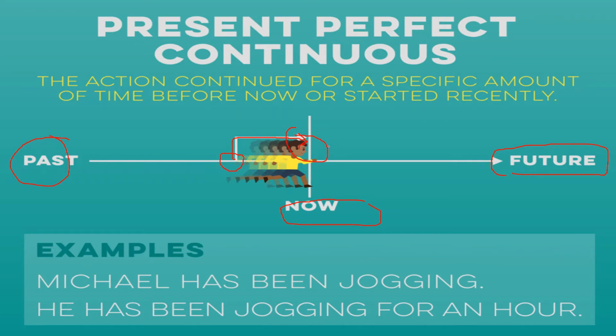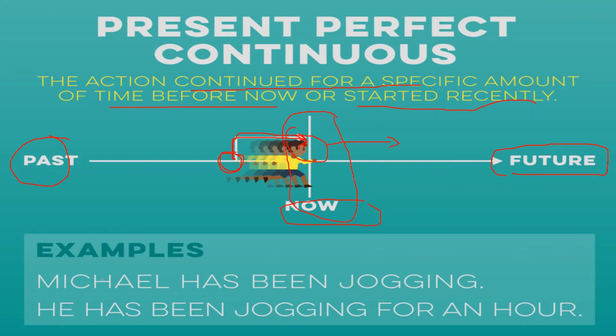Will it go into the future? It is also uncertain. So if we have a particular action started in the past and we are taking it to the present right now, then we will use the present perfect continuous tense. The action continued for a specific amount of time before now or started recently. It should be before now or started recently, right?